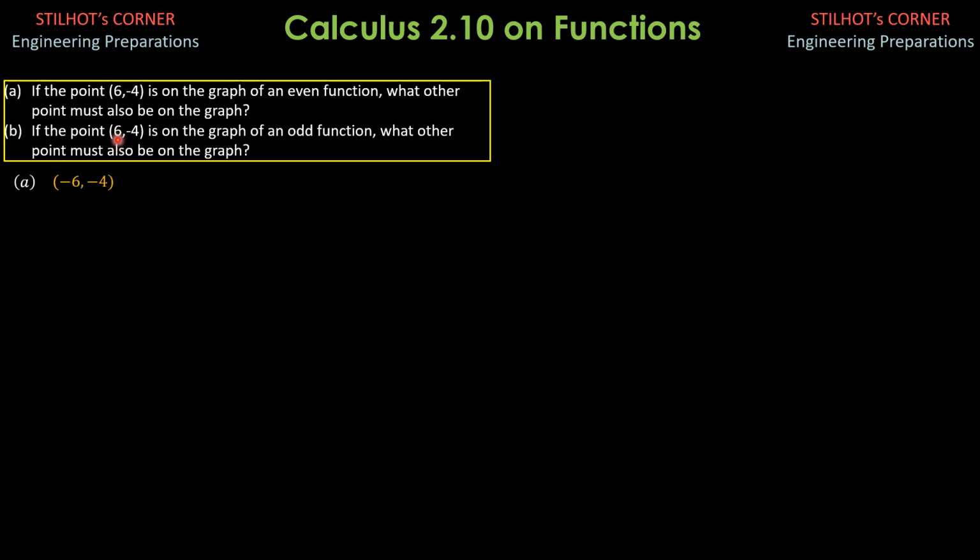Then for part B, the point 6 comma negative 4 is on the graph of an odd function. What other point must also be on the graph? So if we have 6 comma negative 4 here, directly opposite through the origin would be negative 6 comma the positive of this value. So it should be negative 6 comma 4, the other point on the graph of an odd function.